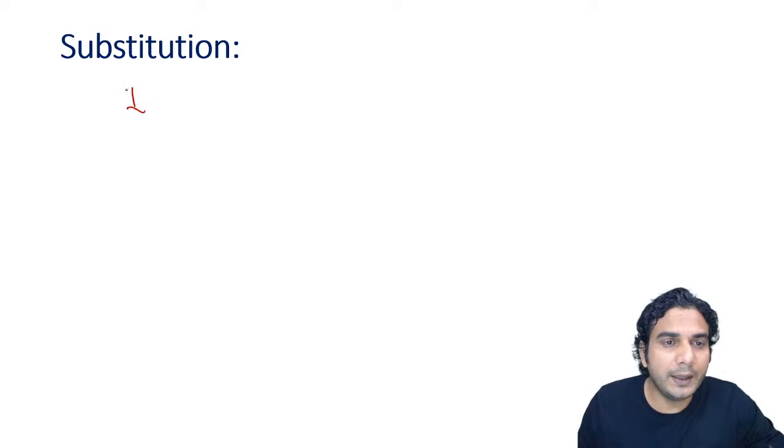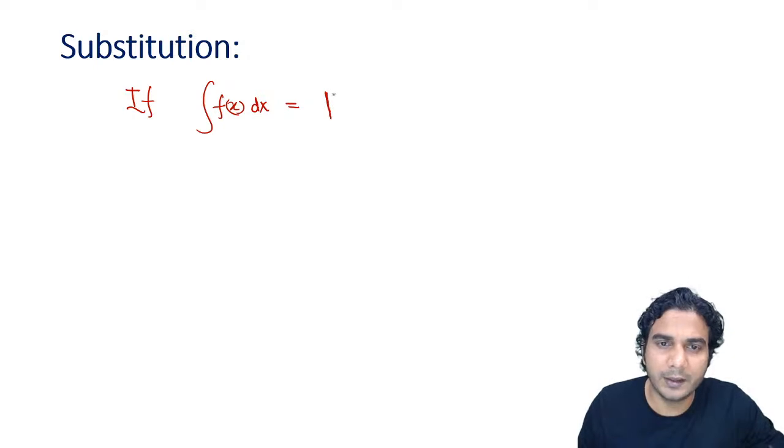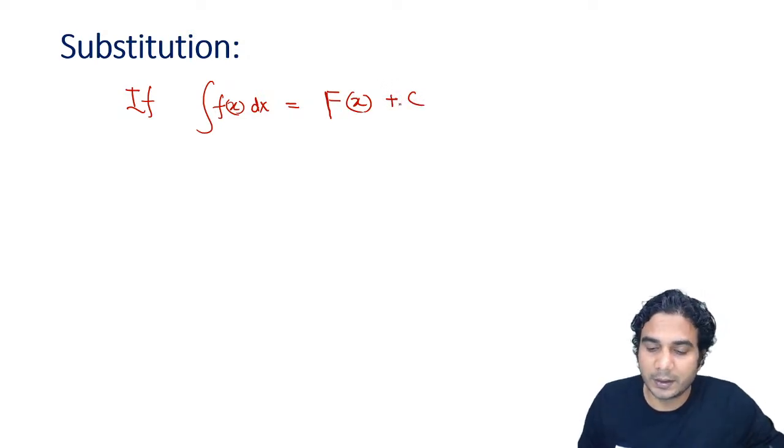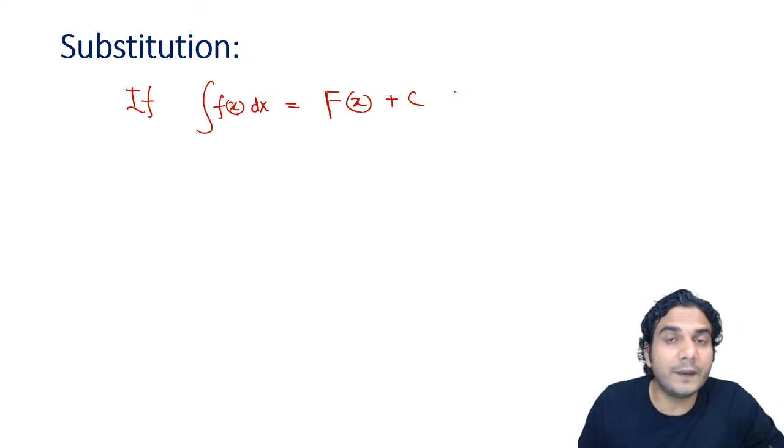Suppose we know the antiderivative of small f(x), that is, the integral of f(x) dx is capital F(x). So I'm taking the same integral which I have taken in the previous session, and always, actually, everywhere. The same function: the integral of small f(x) is capital F(x). This is known, okay? This is given. We know this formula, all right?